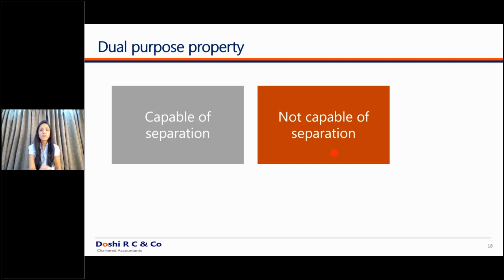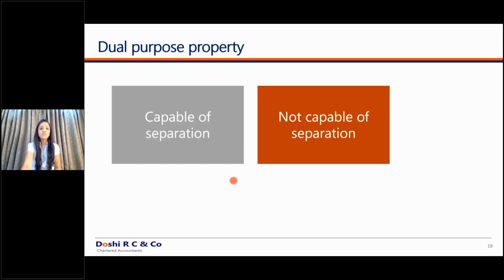Then what to do? In that case, you will decide what the significant portion is. If your insignificant portion is investment property, then you classify the entire asset as property, plant and equipment. If your insignificant portion is property, plant and equipment, then you'll classify the entire property as investment property. So here you will see the insignificance rule. Whatever is insignificant, ignore it and classify the entire asset as PPE or as investment property. So this has to be done for a dual purpose property.